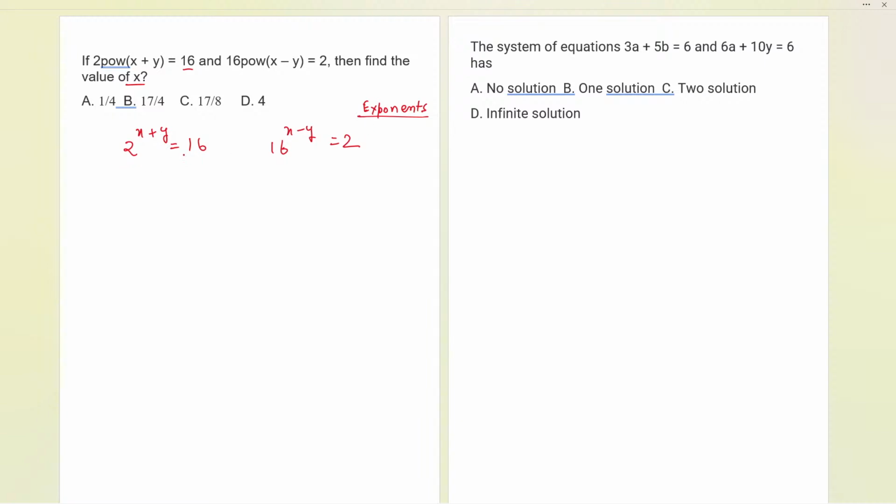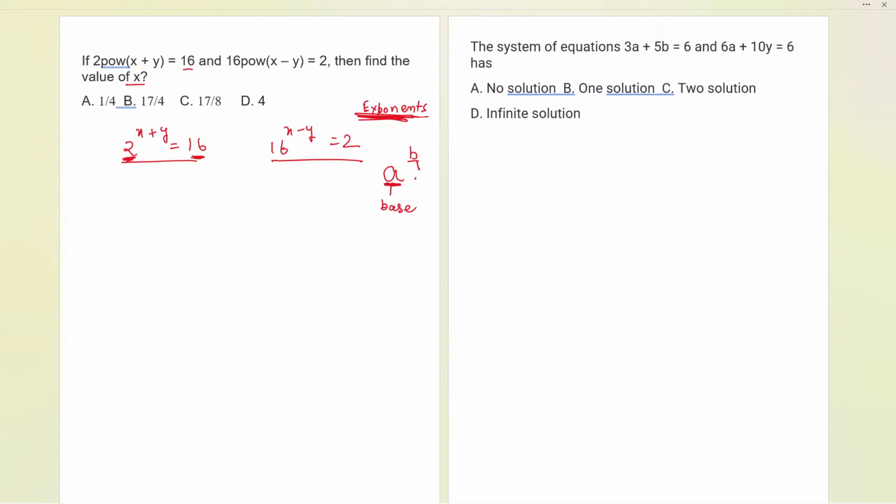Now let us see over here. 2 raised to the power x plus y equals 16 we are getting, and 16 raised to the power x minus y equals 2 we are getting. Achha, now the base is what? That is 2. And here, what is the base? Let me tell you over here. Whenever we have exponents, we have a raised to the power b. This is called the base, and this is called the exponent.